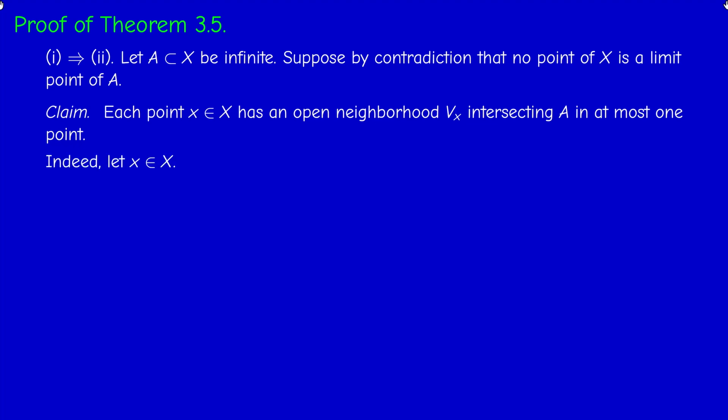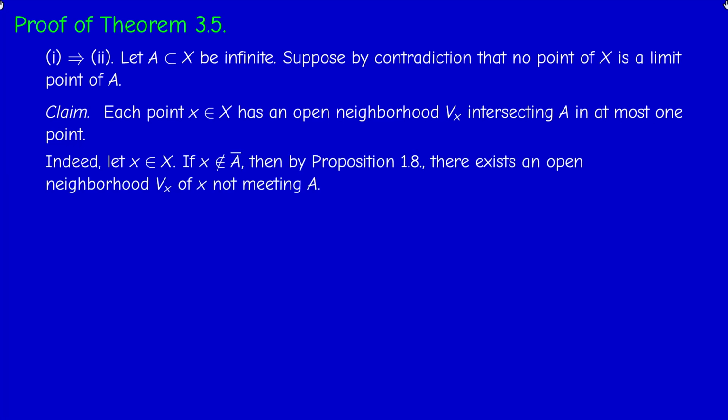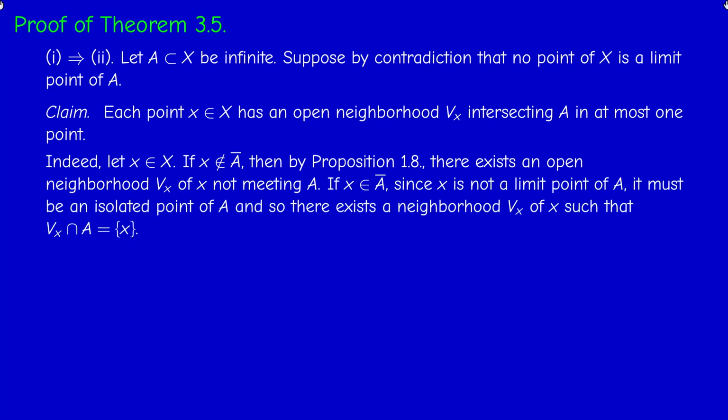Okay, this is easy. So pick a point x, small x in the big space. We have to distinguish between two cases. If x is not in the closure of A, then by proposition 1.8, there exists an open neighborhood V_x of x not meeting A. So the intersection is empty in this case.